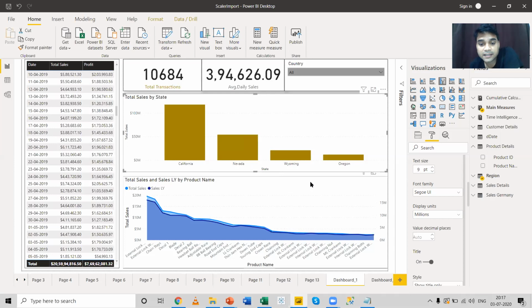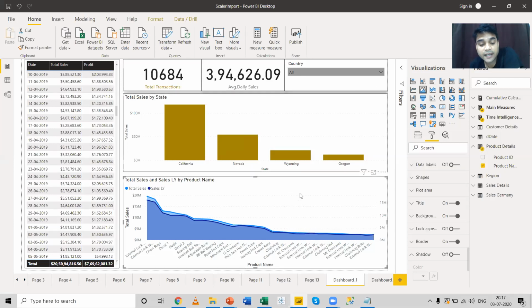The next visual is an area chart. Over here, I am comparing the total sales with the sales last year. Now you can see the legends over here. The total sales is a light blue color, and last year sales is the dark blue. So you can see the last year sales was less compared to the total sales. You can select this and change the colors. You can enable the data labels over here.